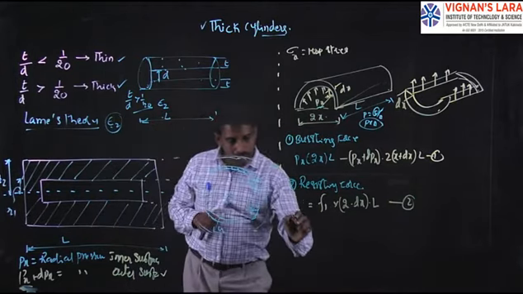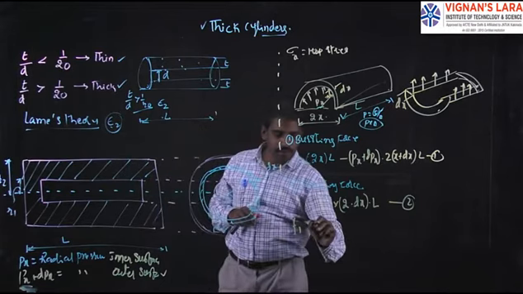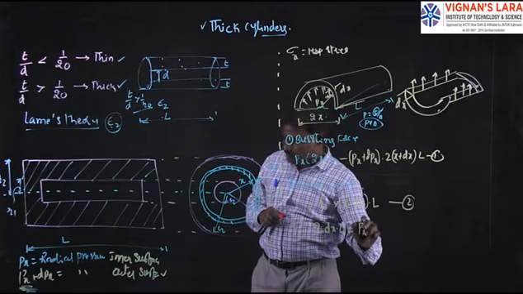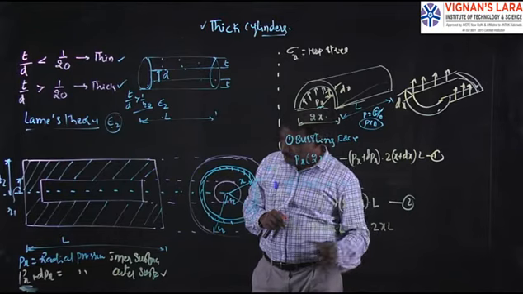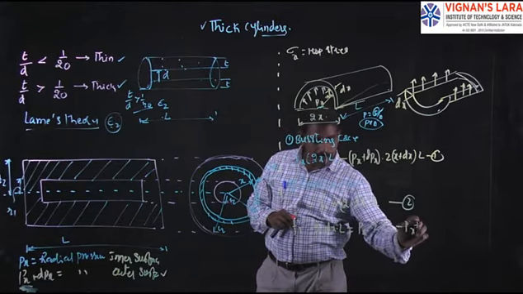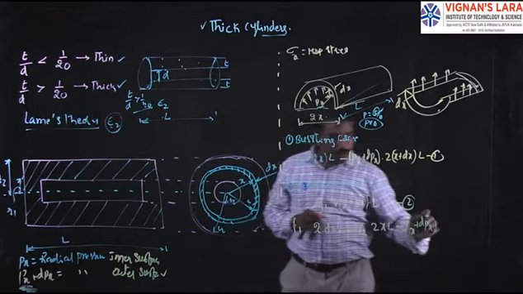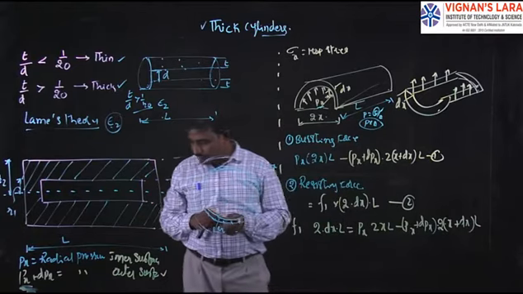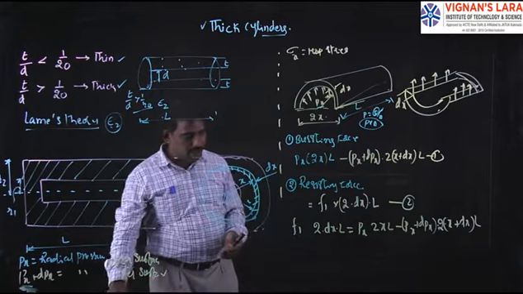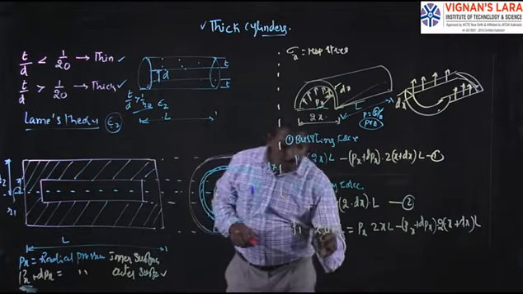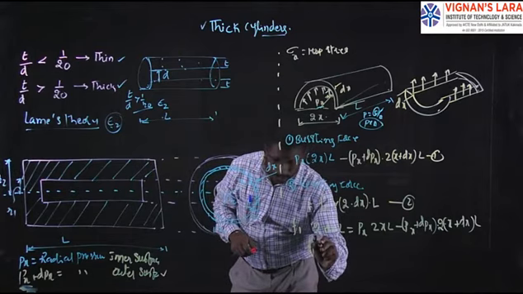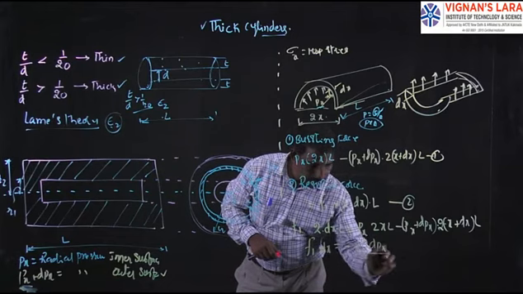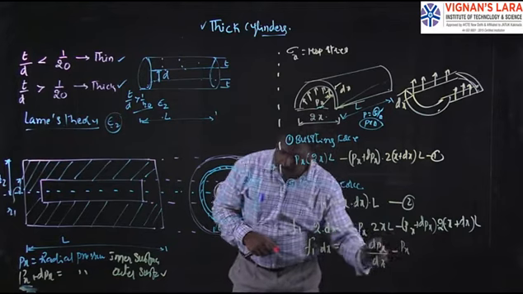Therefore, the stress F1 into 2 into dx into L is equal to Px into 2x into L minus Px plus dPx into 2 into x plus dx into L. After simplifying this, finally we get F1 into dx is equal to minus x into dPx divided by dx minus Px into dx.